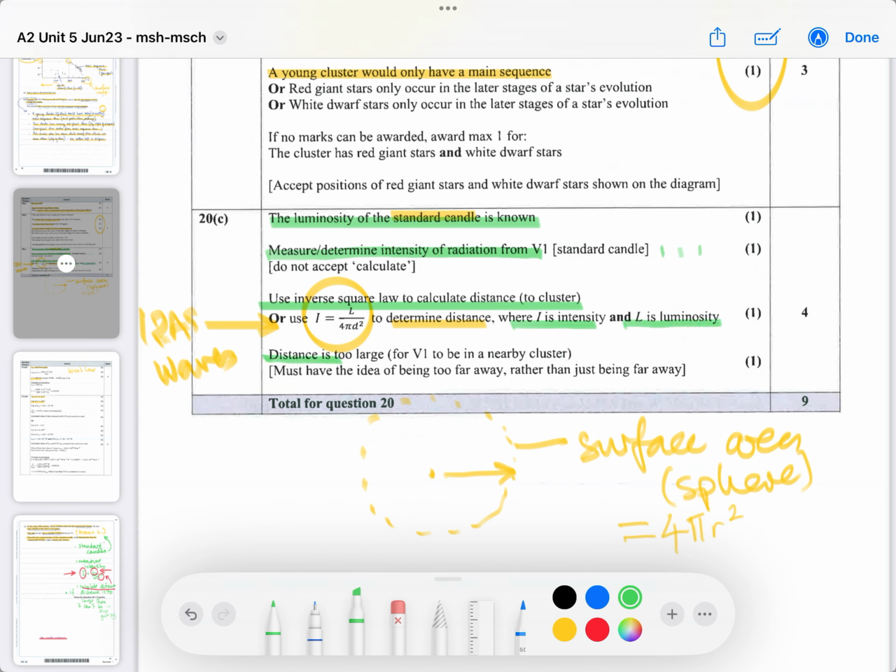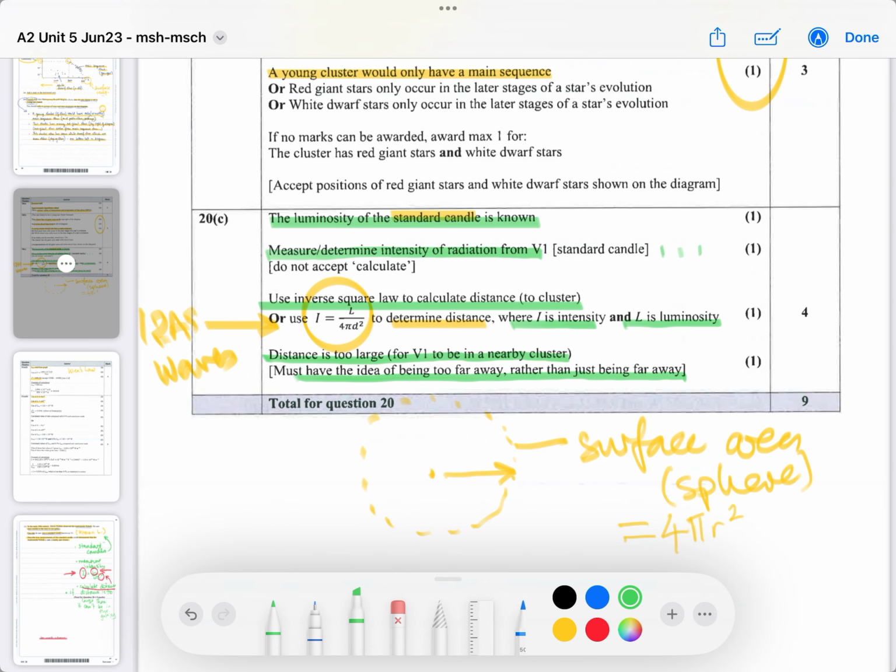Okay, then if the distance is too large for it to be a nearby cluster, you must have the idea that being too far away, rather than just being far away. Actually, they haven't mentioned our galaxy, so I probably was assuming they meant that it's outside our galaxy.